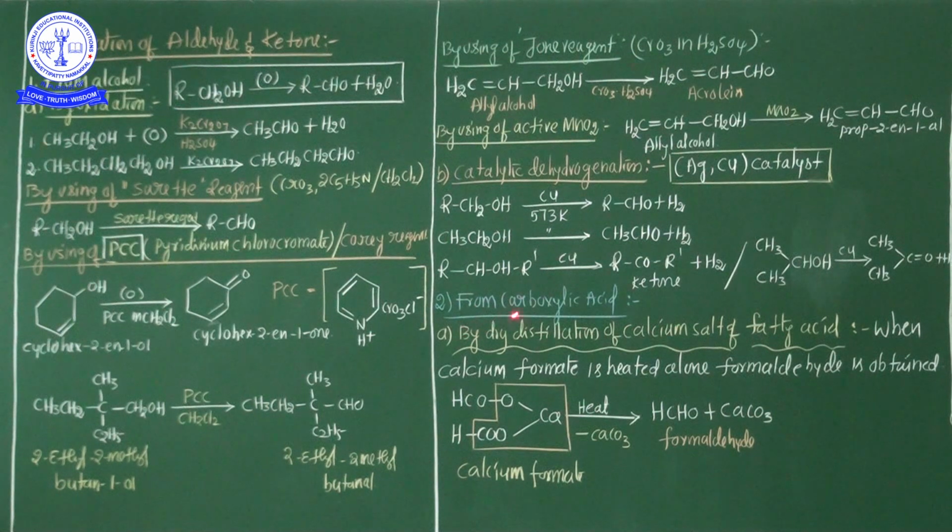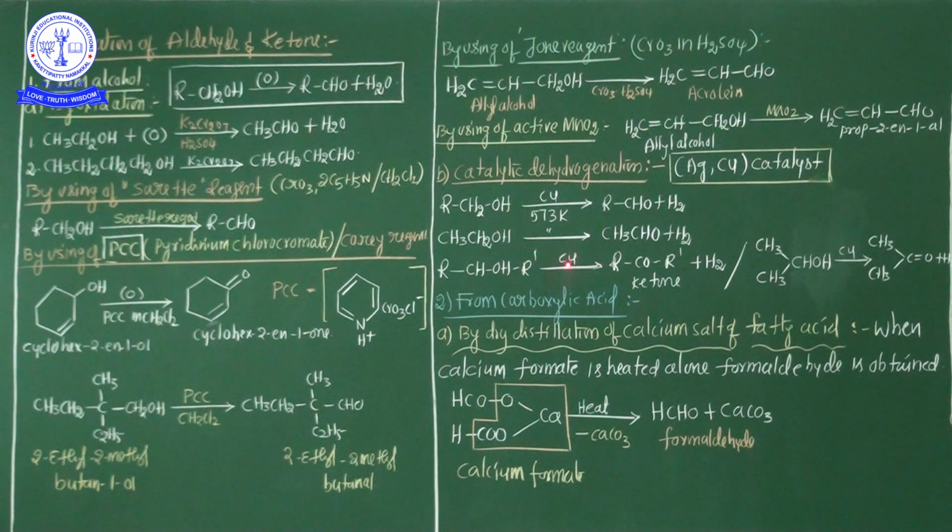My dear students, by using Jones reagent, either 1 degree alcohol or 2 degree alcohol is converted to alpha beta unsaturated aldehyde or ketone at room temperature. This is also important. What kind of reagents are used? Sarrett reagent, PCC reagent, PDC reagent and Jones reagent, and one more reagent, active manganese dioxide.